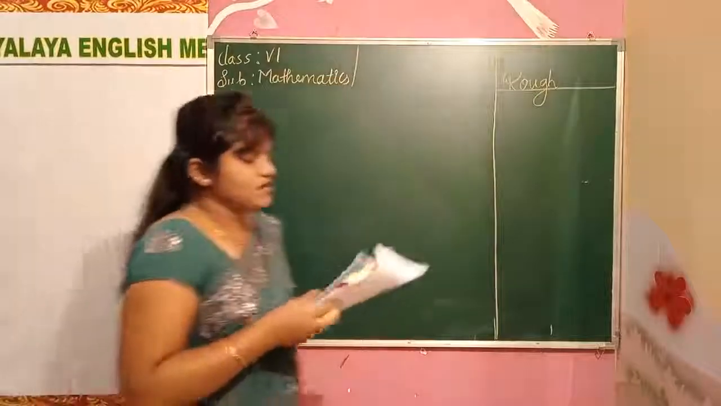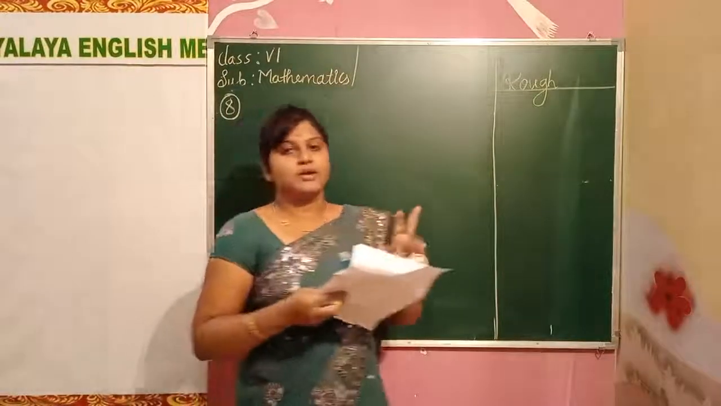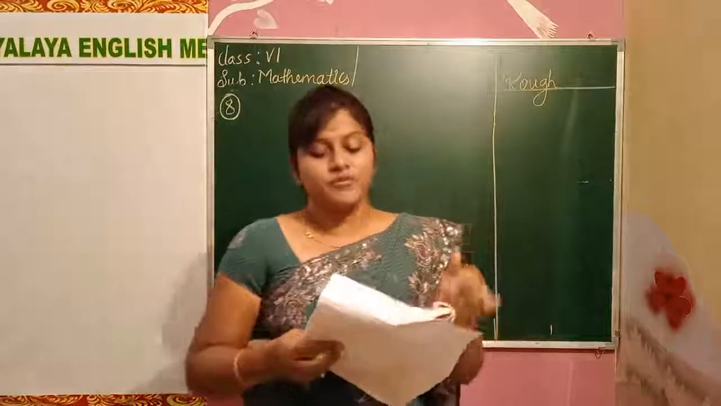Okay, I will read it. A student multiplied 7,236 by 65 instead of 56.